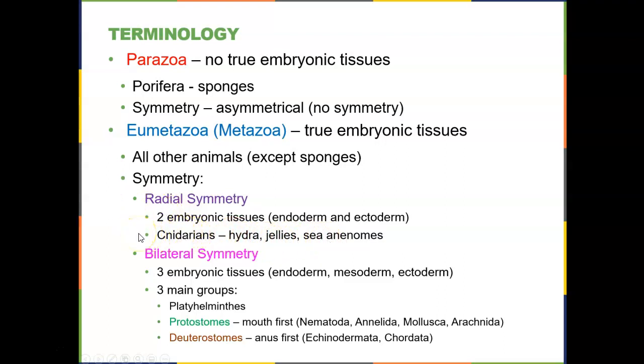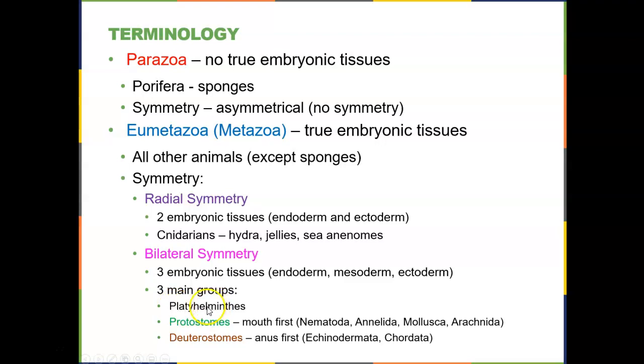The other major group based on symmetry are the bilaterally symmetrical animals. These animals will have three embryonic tissues, so three layers: endoderm, ectoderm, and then a middle layer, the mesoderm. We can divide them into three groups. The platyhelminthes are kind of on their own.